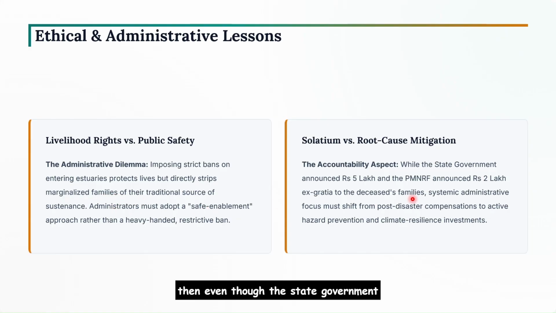And then, even though the state government announced rupees 5 lakh and PMNRF has announced 2 lakh ex gratia to the deceased families, the systemic administrative focus should shift from post disaster compensation to active hazard prevention and climate resilience investments.